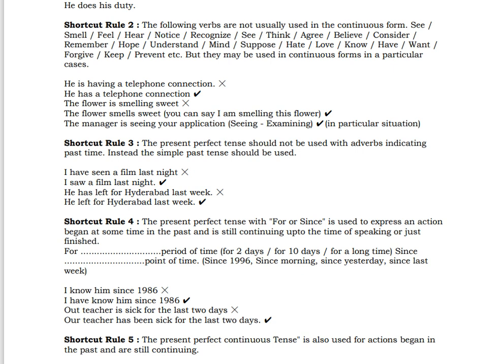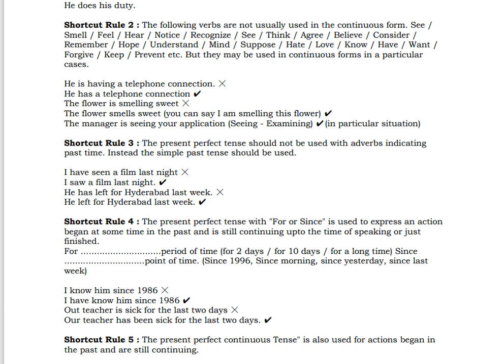And quite often we use the perfect tense. Let's see this. Since 1986. So it's a long period and it began in the past. It has continued for a long period. "I know him since 1986" is wrong. It should be "I have known him," K-N-O-W-N, because that's the third form of it. And whenever you are using the perfect tense, you are using the third form. I have known him since 1986.